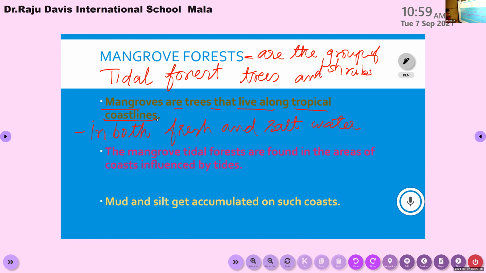So there are about 80 different species of mangrove trees.